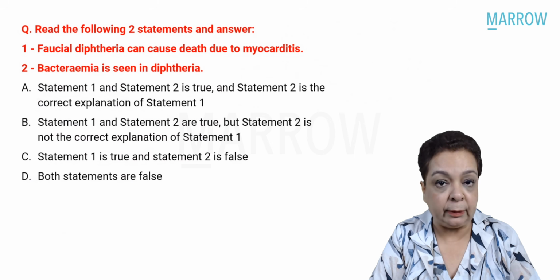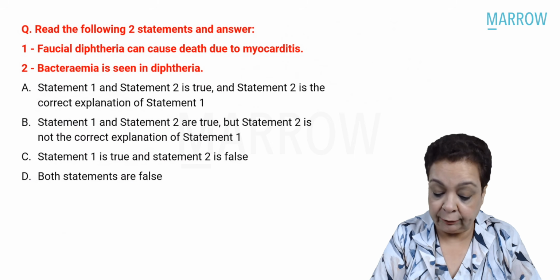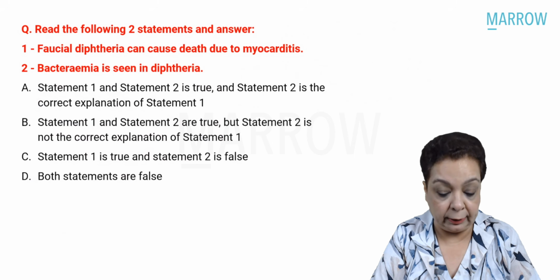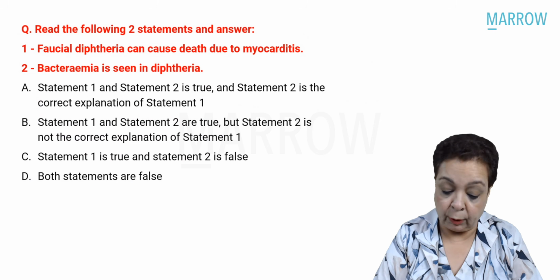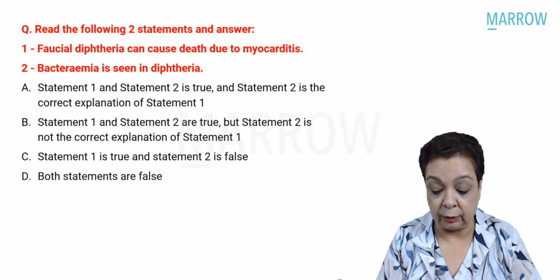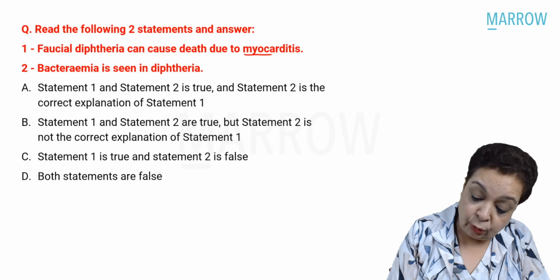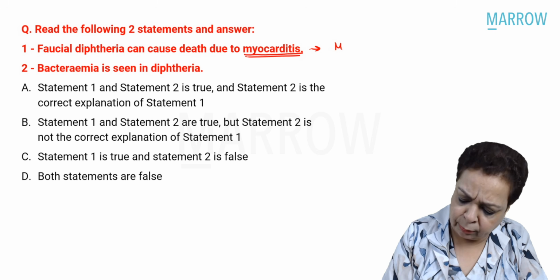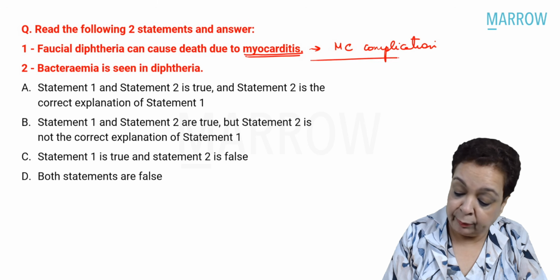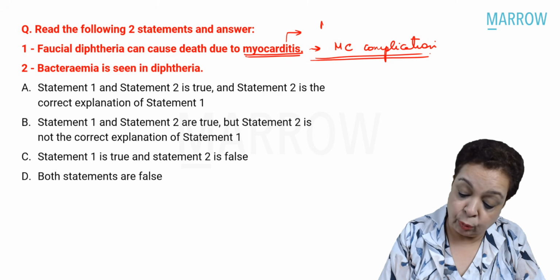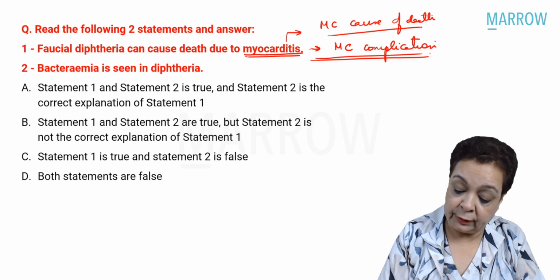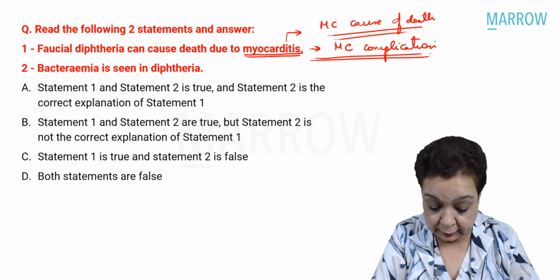Read the following two statements and answer. Statement 1: Faucial diphtheria can cause death due to myocarditis. And statement 2: bacteremia is seen in diphtheria. Now, faucial diphtheria or any kind of diphtheria, the myocarditis is the most common complication of diphtheria. And this myocarditis can be severe enough to cause peripheral circulatory failure, and it hence becomes the most common cause of death in diphtheria. Commonest cause of death in diphtheria is myocarditis.